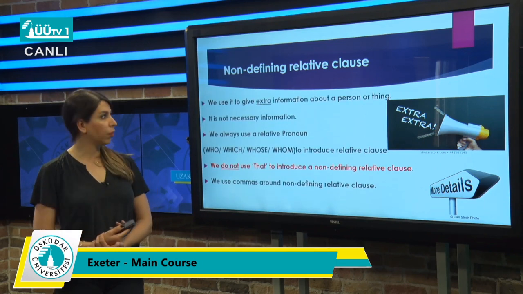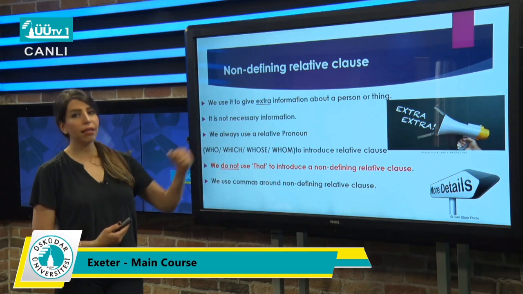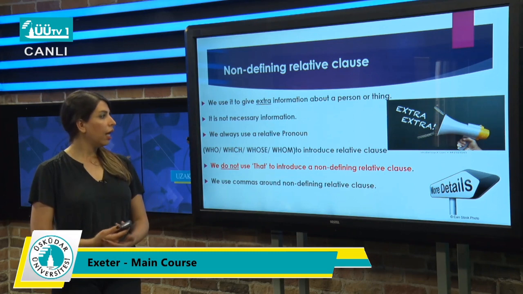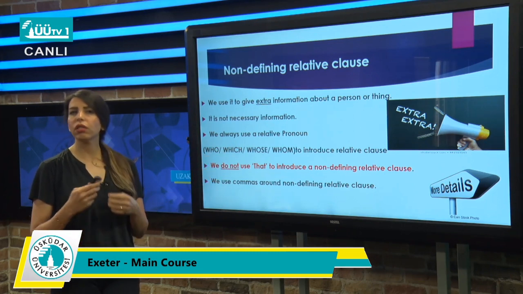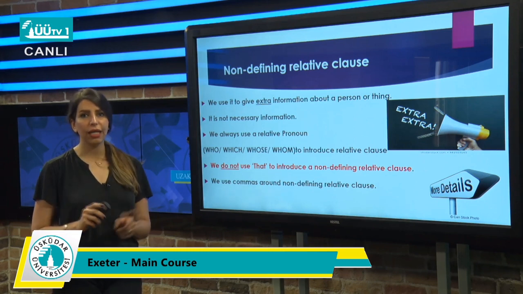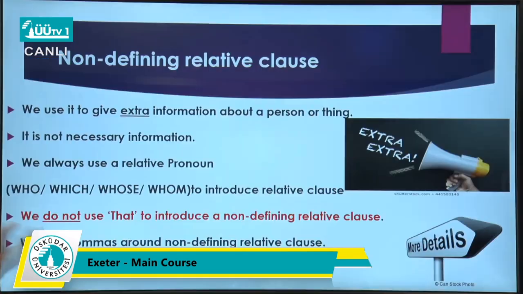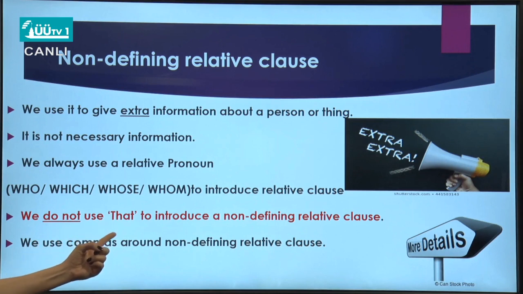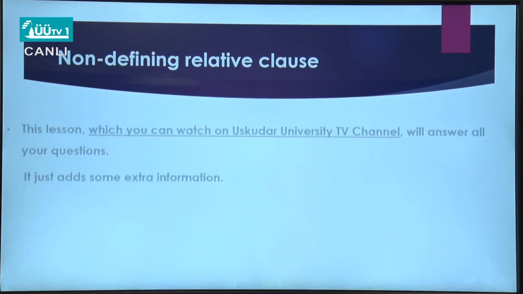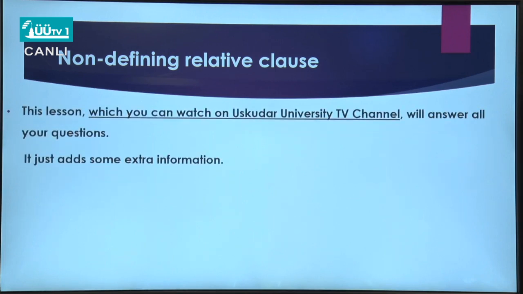Let's look at some examples. We use it to give extra information, as I mentioned here, and it is not necessary. Also, we can use the relative pronouns who, which, whose, whom, but not that. This is the second difference between defining and non-defining clauses: we cannot use "that" to introduce a non-defining relative clause. We use commas around the non-defining clause as well. Look at the examples and you can understand it much better.